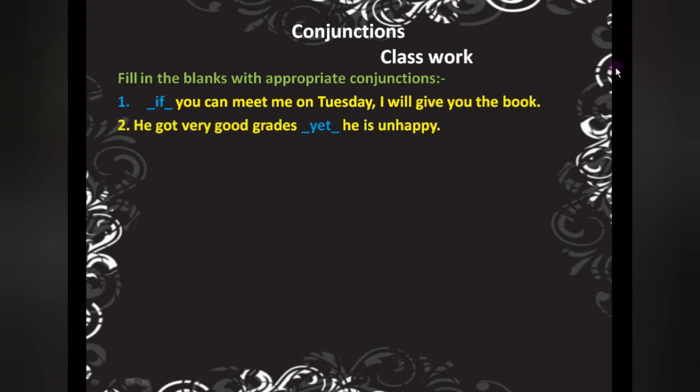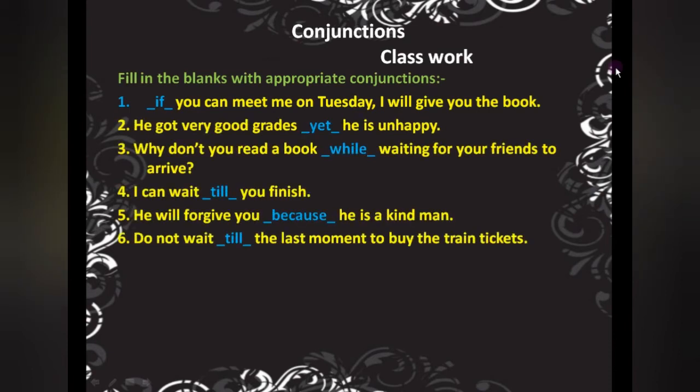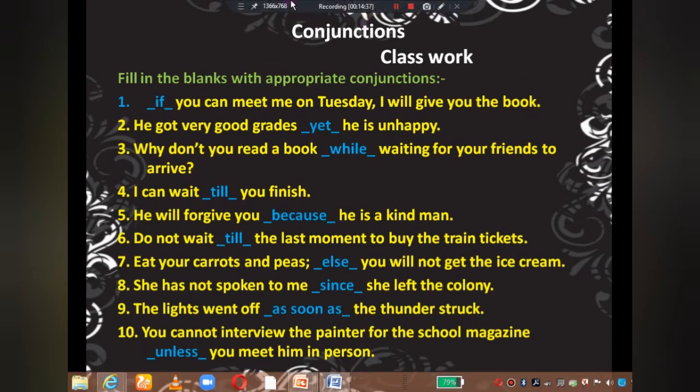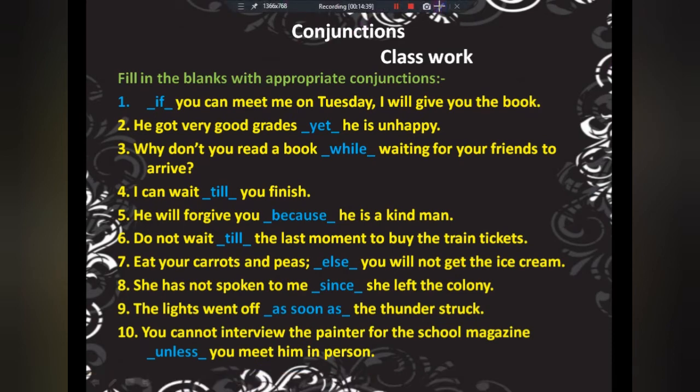This is a classwork. Fill in the blanks with appropriate conjunction. Now I have given the solution. We are going to discuss here the kind. First one: If you can meet me on Tuesday, I will give you the book. If, just see, what is this if? That is condition. So that will come in subordinating one. So this is a subordinating conjunction.